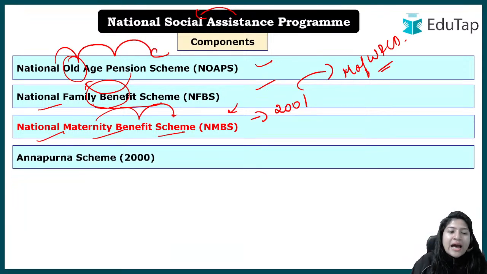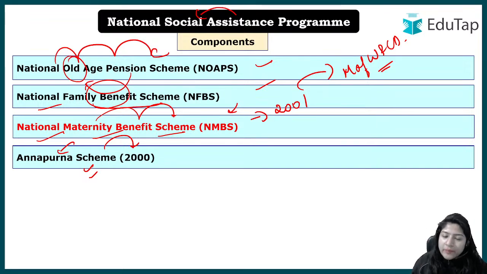लेट्स लुक एट इट. ठीक है, आपका नेक्स्ट है अन्नपूर्णा स्कीम, जो कि लॉन्च हुई थी 2000 में. ठीक है, in the year 2000 Annapurna scheme was launched. Here in this particular program, what component will the Annapurna scheme target? ठीक है, Annapurna scheme talks about Annapurna what? Anna means food, right? So this is a food distribution scheme. ठीक है, so we have understood social assistance we have to provide. So social assistance is not just financial, we are also providing food, right?